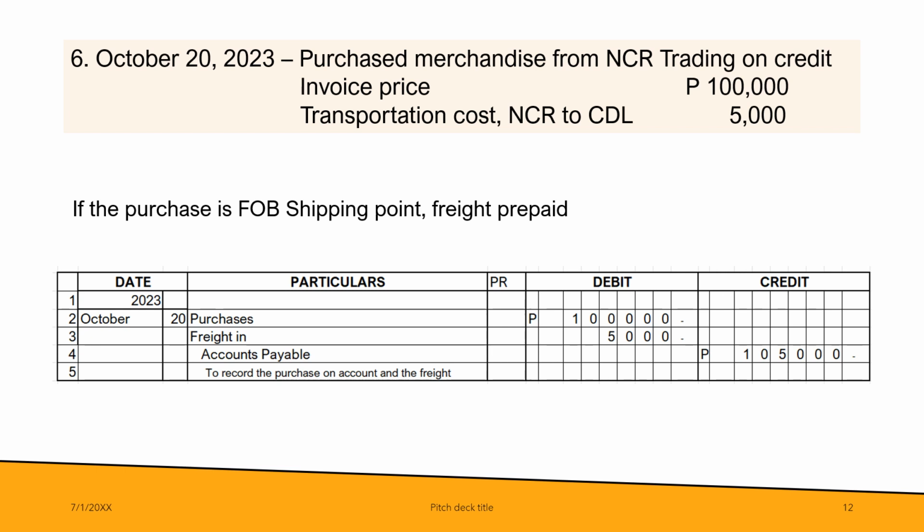Why? Because when the seller paid the shipper 5,000, the seller has an additional receivable from CDL amounting to 5,000. From the point of view of CDL, it should consider an additional accounts payable to NCR. So from 100,000, it's now 105,000, including freight in of 5,000.